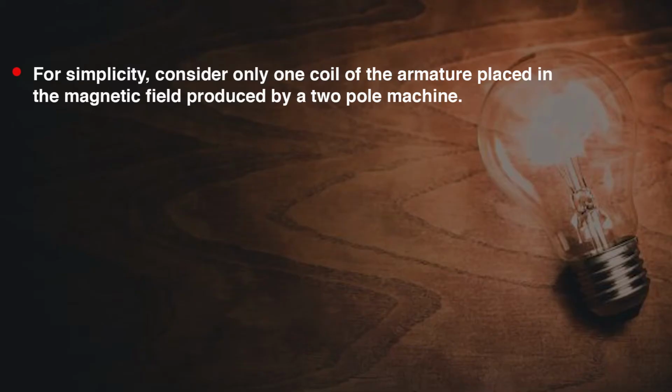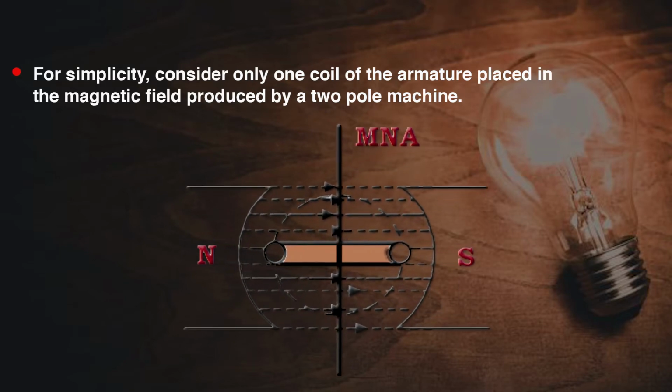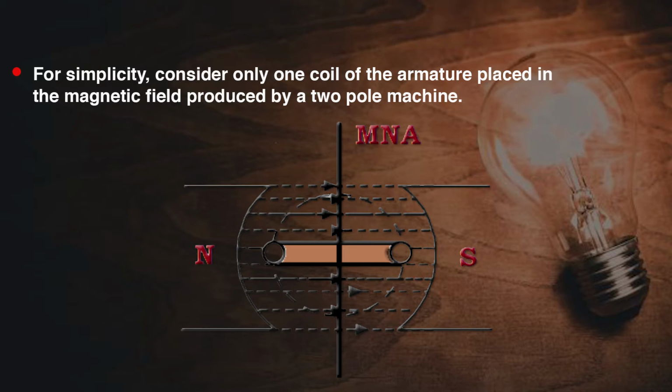So for simplicity, consider only one coil of the armature placed in a magnetic field produced by a two-pole machine. Here you can see in the figure a two-pole motor, which has two poles, that is north pole and south pole, and this middle line is showing the MNA, that is magnetic neutral axis, and one conductor has been considered here. Due to this north pole and south pole, the magnetic flux lines have been shown here, with direction from north to south.